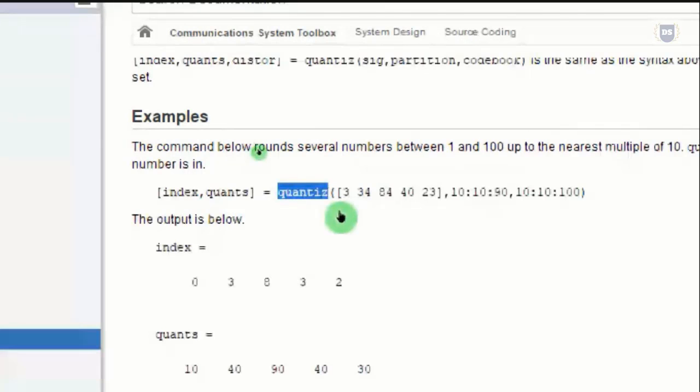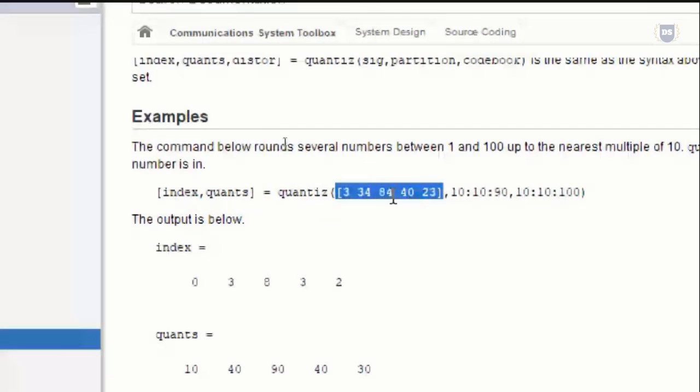Let's have a look at this example, wherein to this quantize function we are passing a signal that has values 3, 34, 84, 40, and 23, and the partition value is 10:10:90, followed by the codebook value 10:10:100.